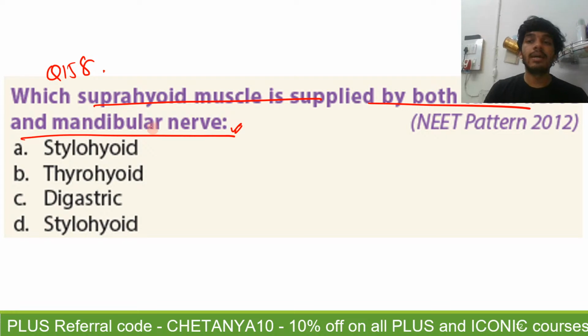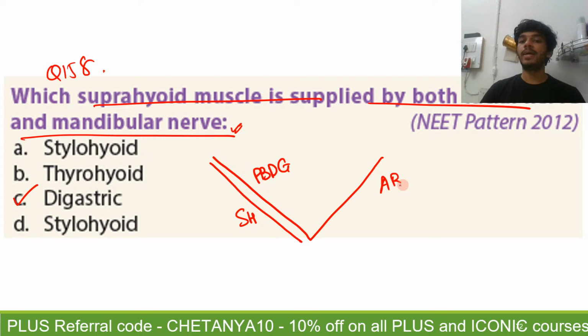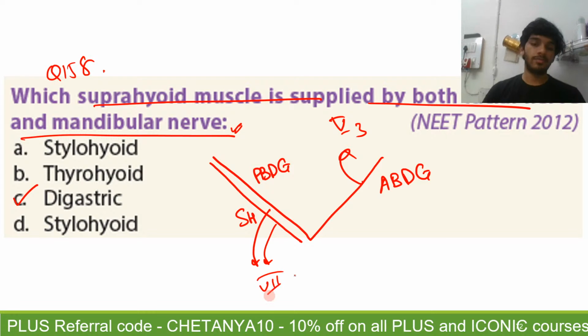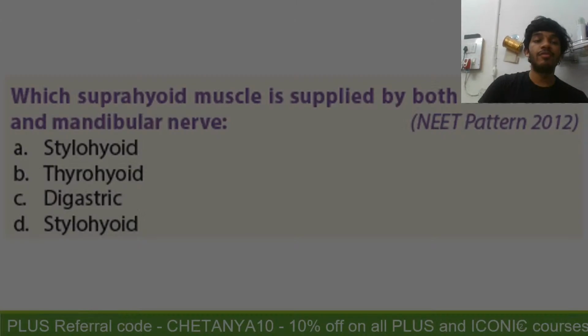Okay, right. So all of you said the answer is digastric. Absolutely true. Like I've already told you, there is an anterior belly of the digastric, and a posterior belly of the digastric, accompanied by the stylohyoid. So they will enclose the digastric triangle. But anyway, the anterior belly is supplied by the mandibular nerve and the posterior belly is supplied by the facial nerve. These both are supplied by the facial and mandibular nerves. That's the answer.